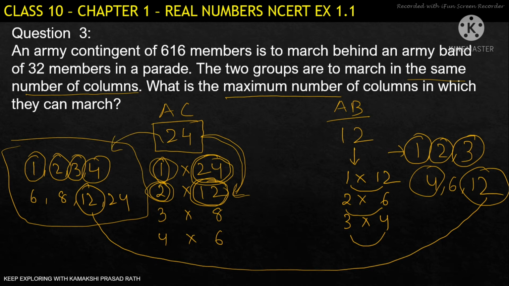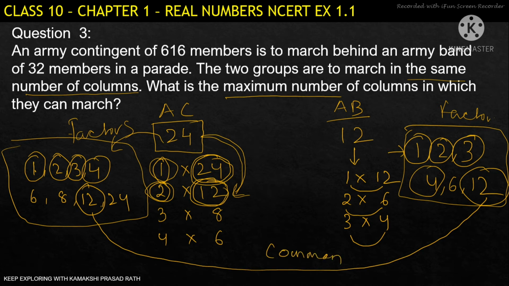Since 24 is divisible by all these numbers, these are the factors. Similarly here, these are the factors. Now, after this, out of these factors, we found the common ones: 1, 2, 3, 4, 12. These are all the common factors. After that, which is the highest one? So, we found the highest common factor.